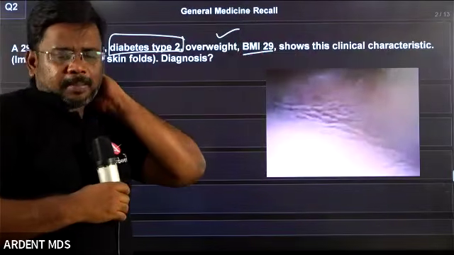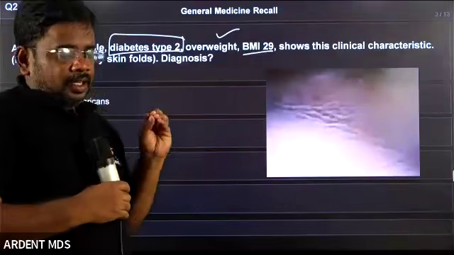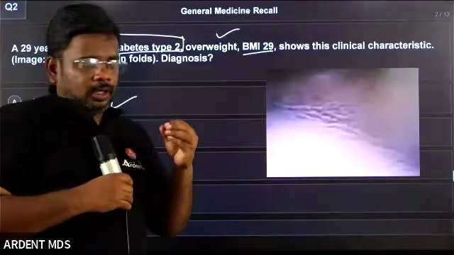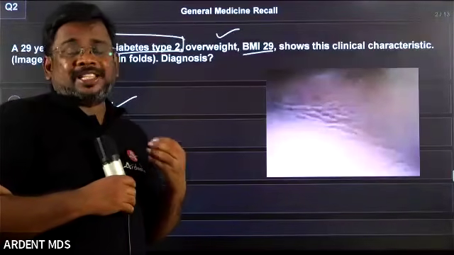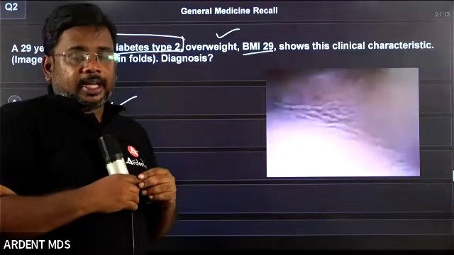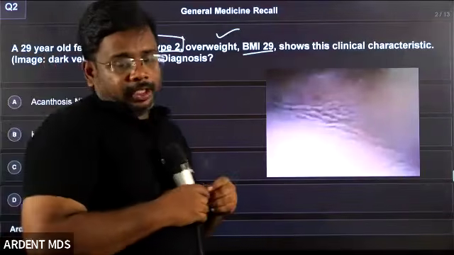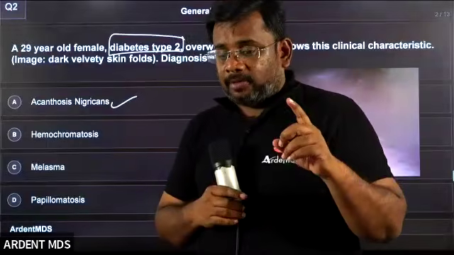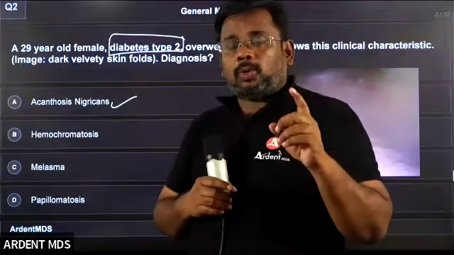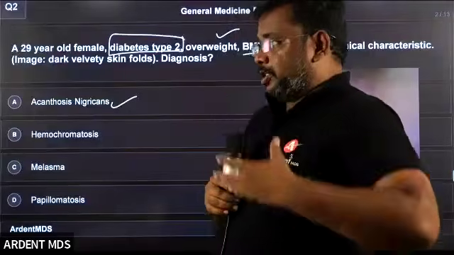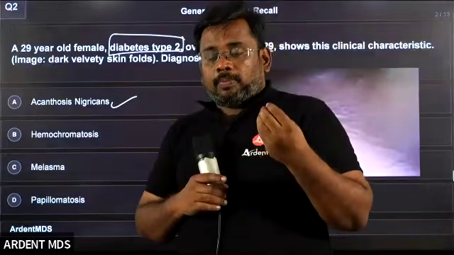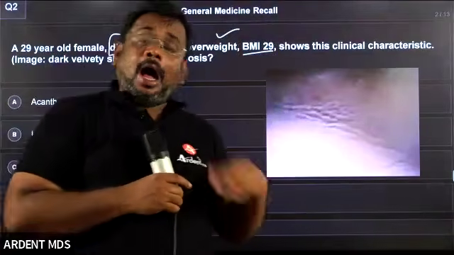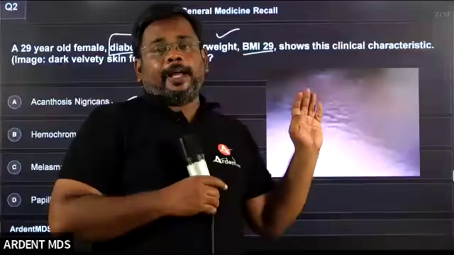Usually the dark colored band present in the neck is called acanthosis nigricans. Usually, if your doctor sees acanthosis nigricans in the neck, immediately he will give you a warning that you are going towards insulin resistance. Be careful. Probably the doctor will ask you to take a blood sugar examination. So probably the patient may be developing diabetes, or they already have diabetes but are an unknown diabetic.